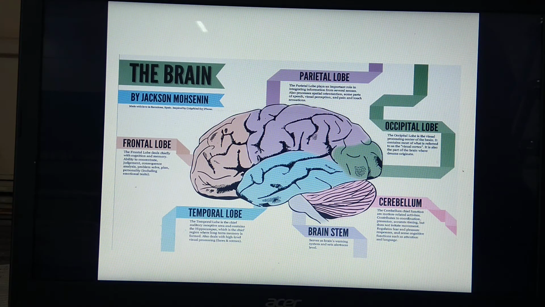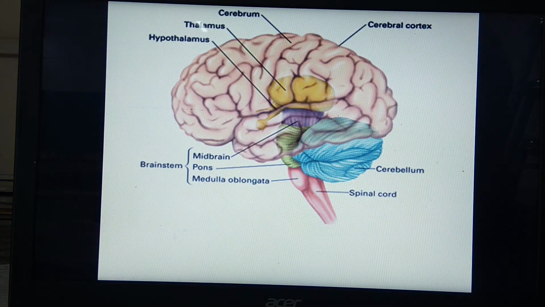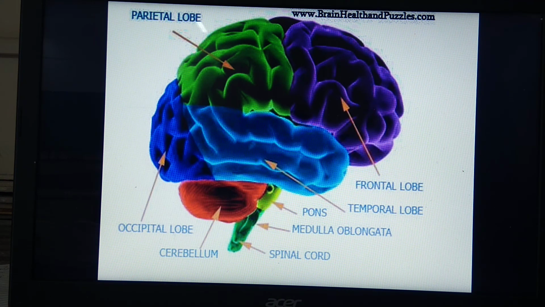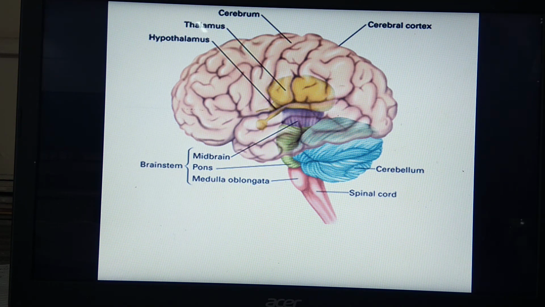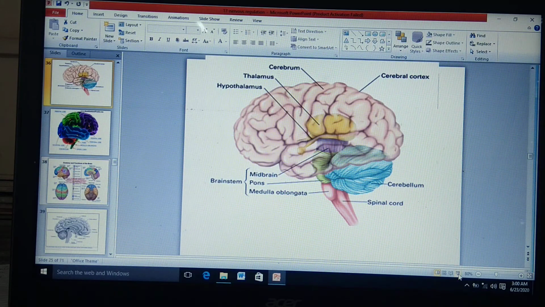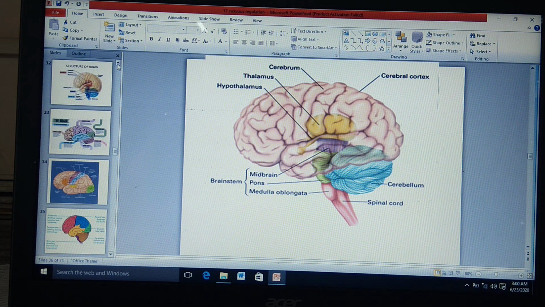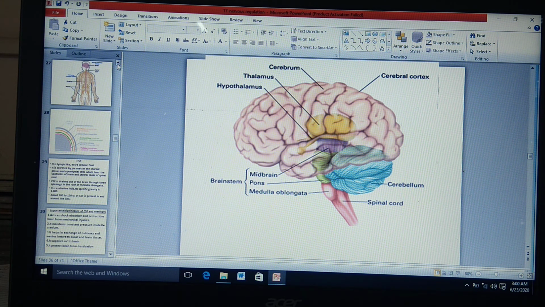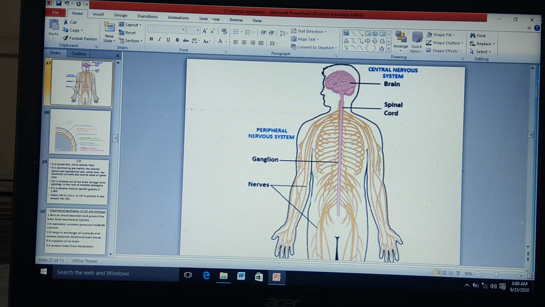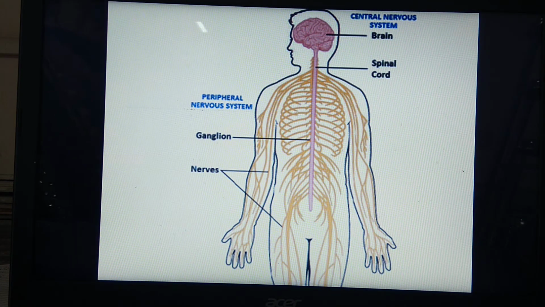So these are parts of the brain or the central nervous system. One more diagram is available so that you can see the parts of the central nervous system. I will show you the diagram. See this diagram, it is for the central nervous system.